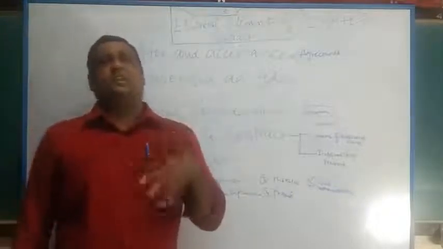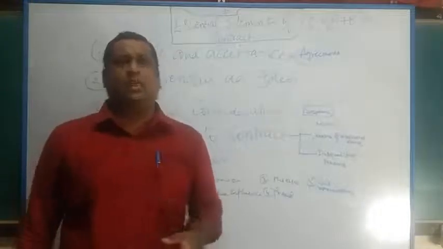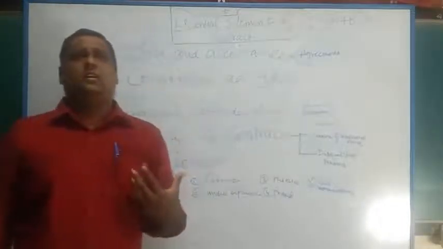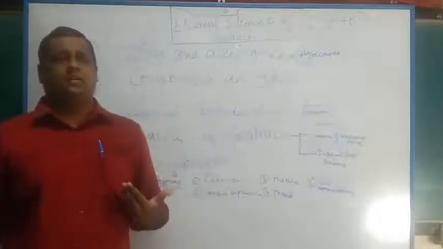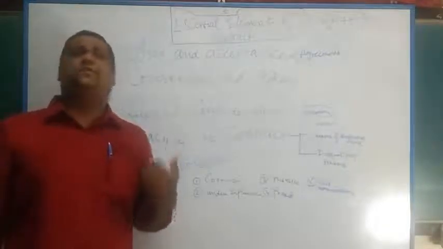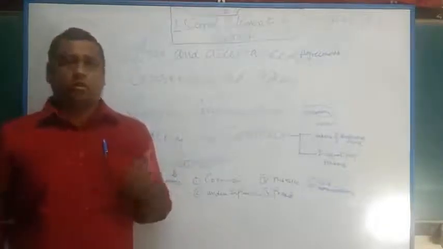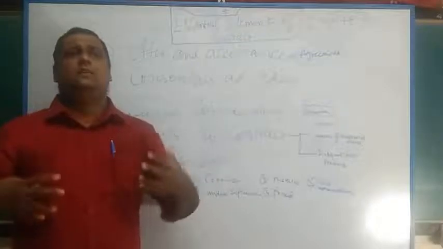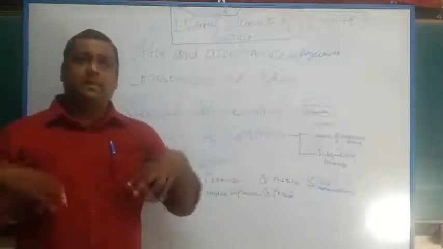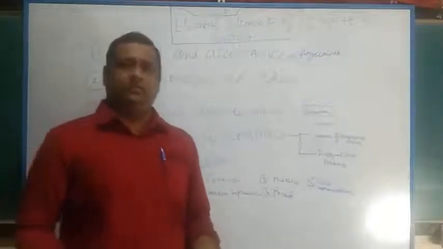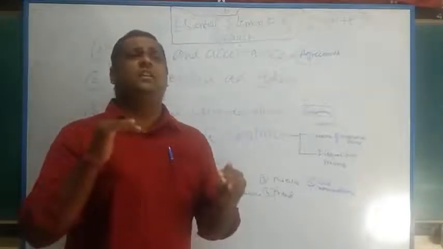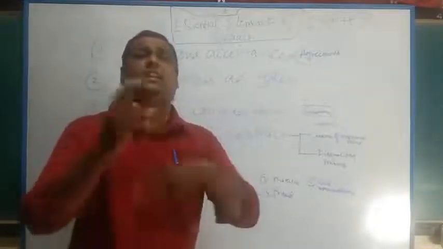A wishes to sell his car to B for 1 lakh rupees. A cannot force B to buy the car. At the same time, B cannot force A to sell the car. Both of them should be willing and free, and happily execute the transaction. There cannot be any force, physical threat, or violence on either one.